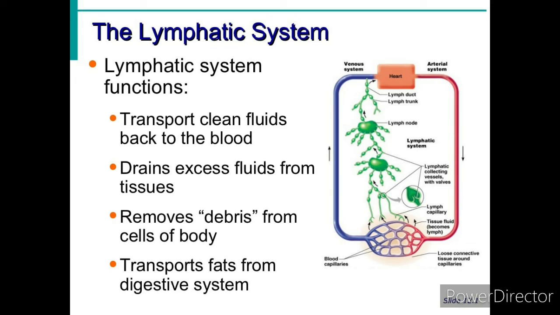Right children? You know what the tissue fluid is. Now for the tissue fluid to be sent into the main bloodstream, we require a system, that is the lymphatic system. Then what is the function of the lymph here? Lymph plays a vital role as a link between the blood and the tissue.